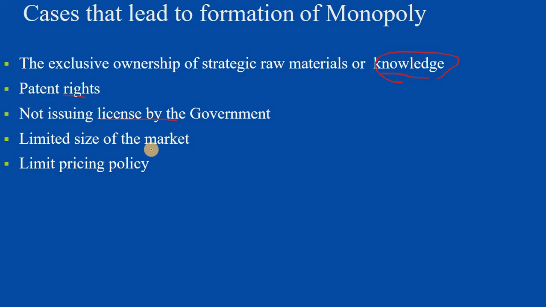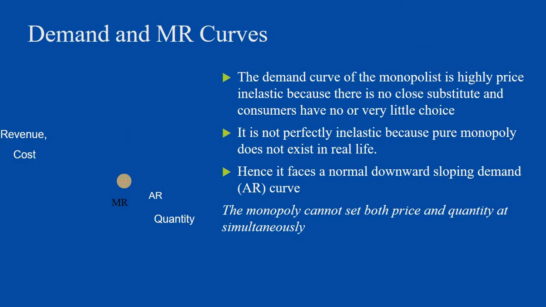And the limited size of the market does not encourage new firms to enter the industry to produce that particular product. Then there is the limit pricing policy followed by the existing firm, which prevents a potential entry into that particular industry. Now we'll see what the demand curve looks like.